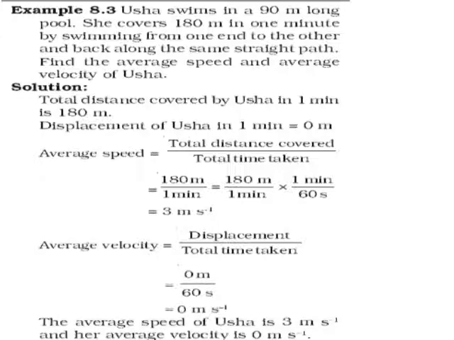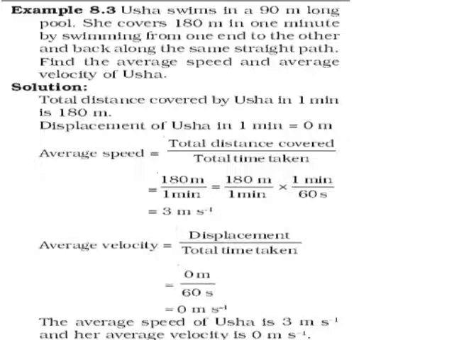Let us solve one problem. Usha swims in a 90 meter long pool. Pool length is 90 meter. She covers 180 meter in 1 minute by swimming from one end to another and back along the same straight path. So what does she do? She swims 90 meter to the end of the pool, and again she returns back 90 meter to the starting point. Find the average speed and average velocity of Usha.